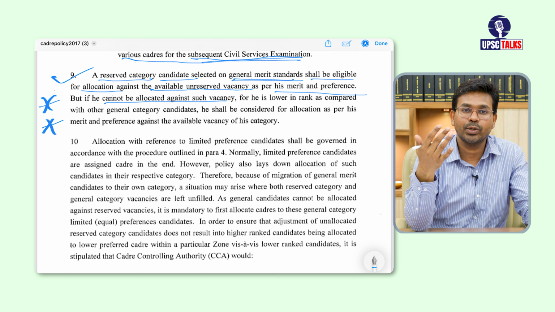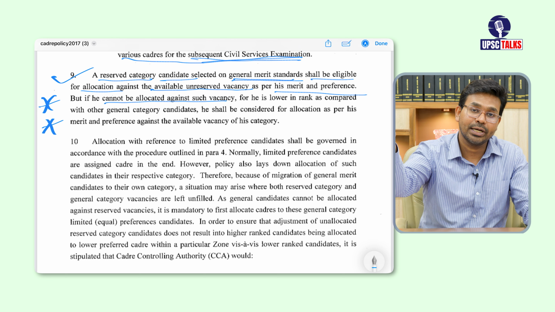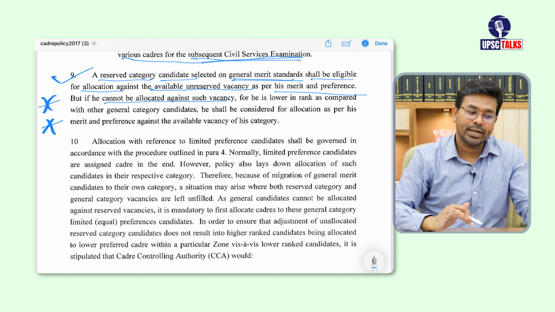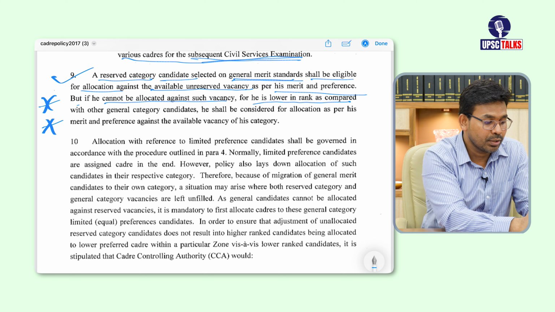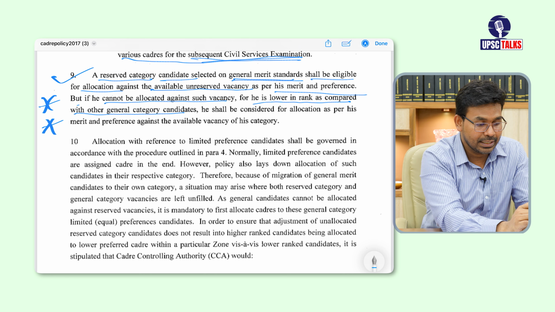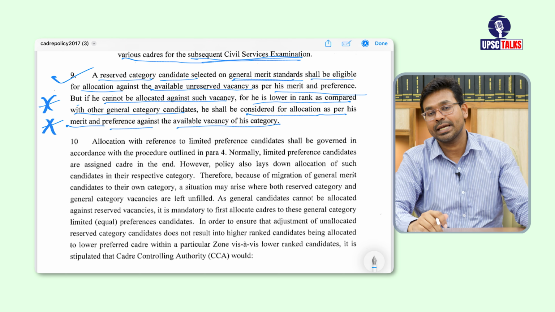So this is the thing. But there can be candidates from the reserved category who are not falling in the general merit, they have a lower rank. In that case he cannot be allocated against such vacancy, for he is lower in rank as compared with other general category candidates. He shall be considered for allocation as per his merit and preference against the available vacancy of his category.